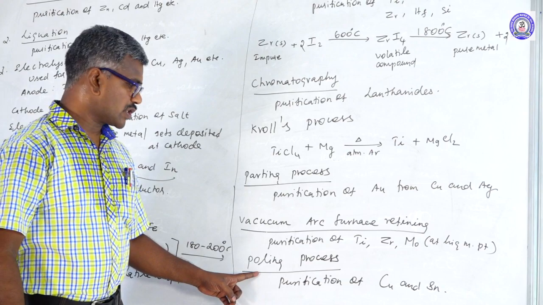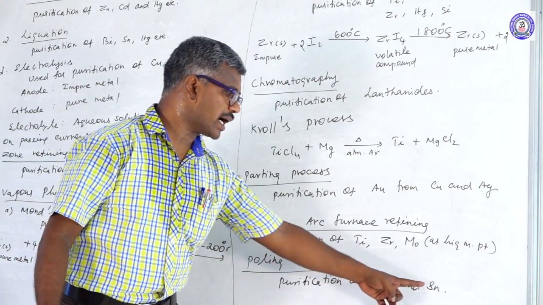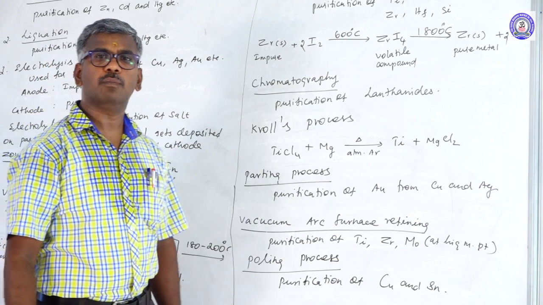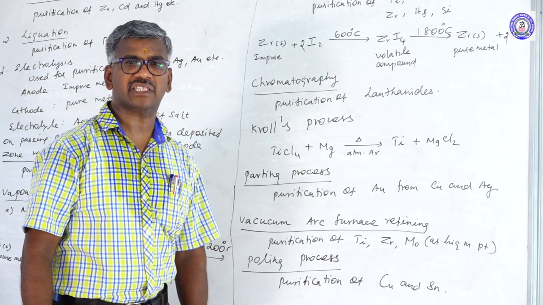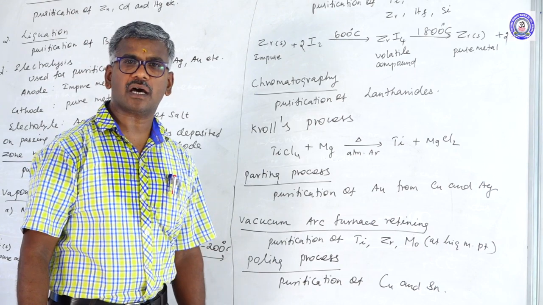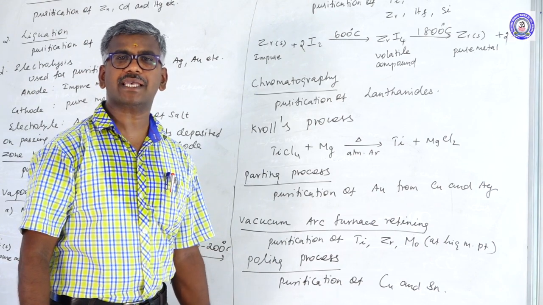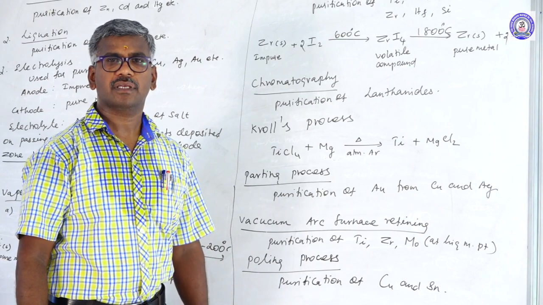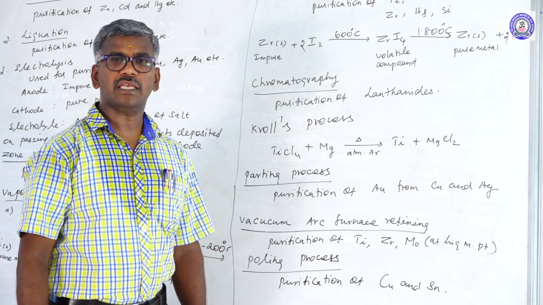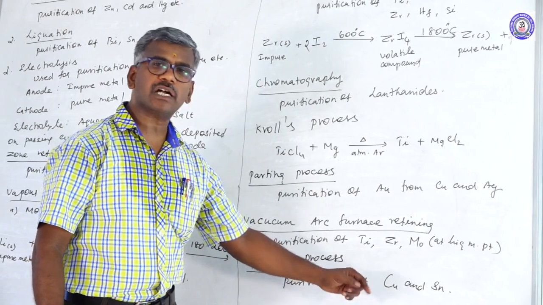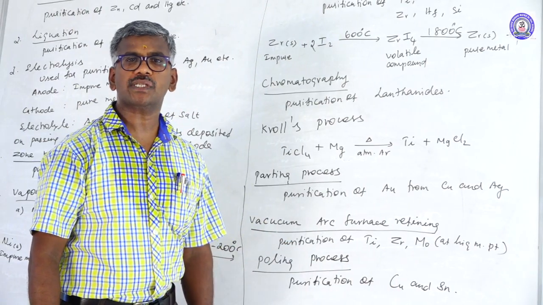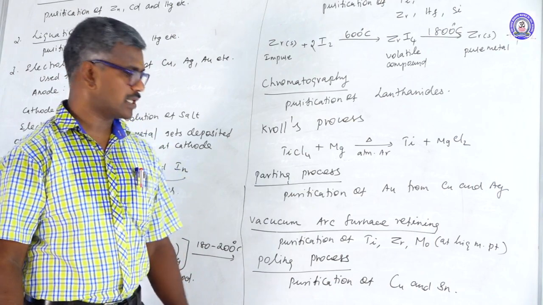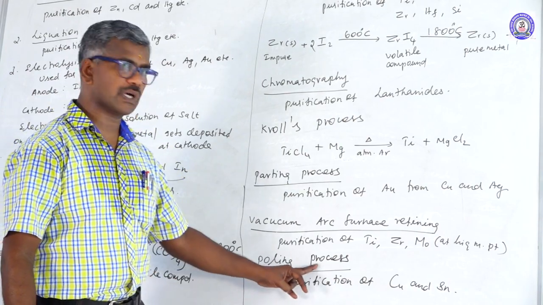This method is used for purification of copper and tin. What is this method? Air is blown through the crude metal with the flux. Here impurities are volatile and escape as a gas or pass into the slag. Finally, the pure metal can be covered with low sulfur coke, which prevents further oxidation. This process is known as the poling process.